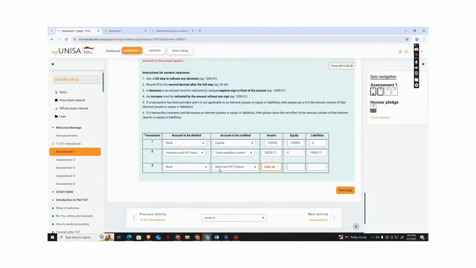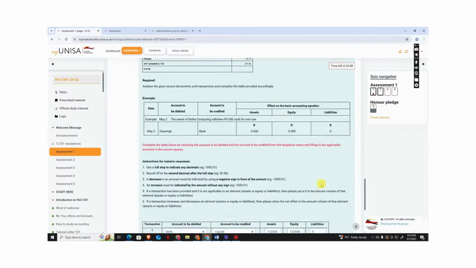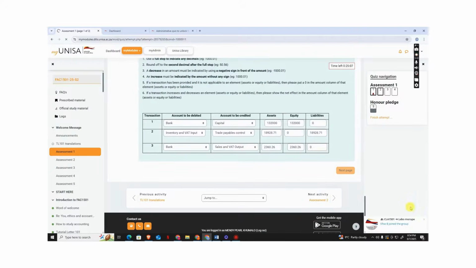And sales are income. So equity is divided into two, which is income and expense. So sales is an income and falls under equity. So we'll also copy the amount here. And liabilities, we don't owe no one nothing, so it's 0. Then we go to the next page.